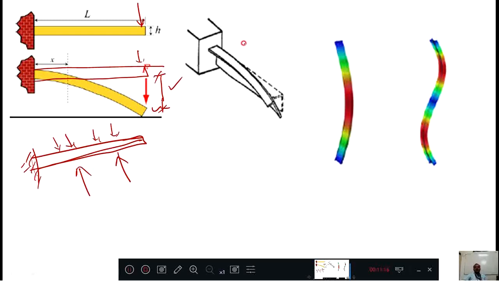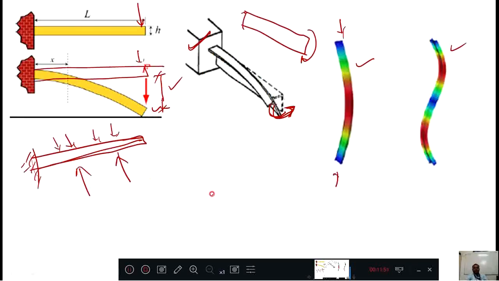Here you can see that earlier it was a straight member, and here some twist is applied. It is twisted like this. When it is twisted, what resistance will be offered by this fixed bar, that we are going to study. After that, the columns: when you apply some forces here, it will bend, maybe in this direction or in this shape, depending on the material property and the load applied. This also we are going to study.